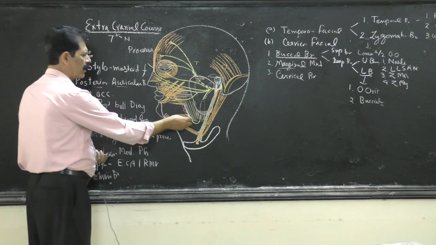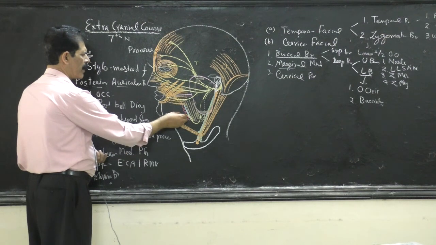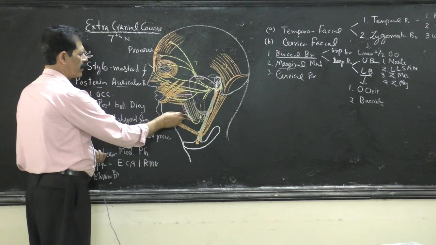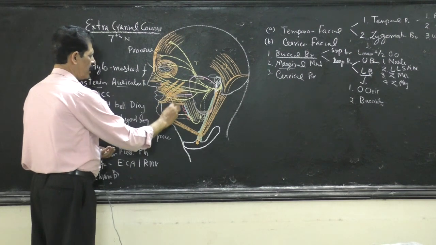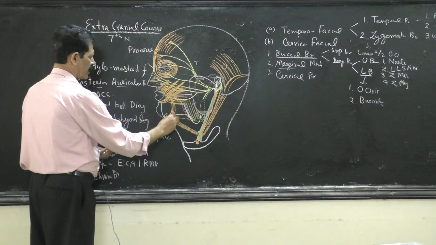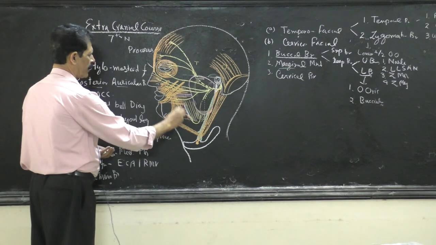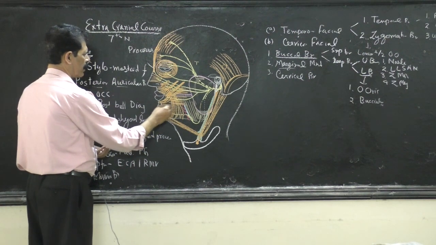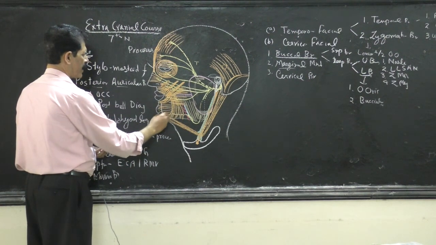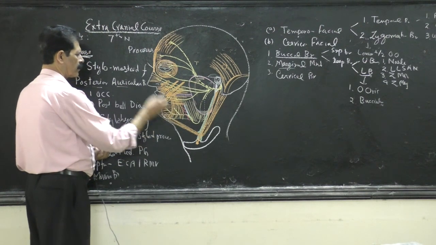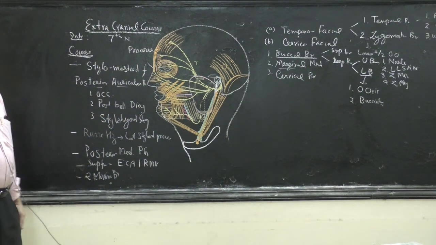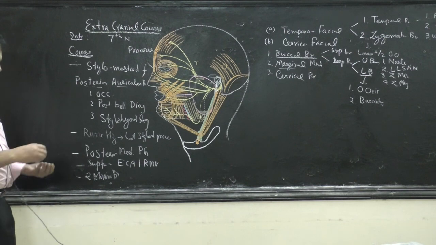and then it runs near the lower border of the base of the mandible, and here it supplies the muscles. One is the depressor anguli oris, and another is the muscle of the chin, that is the mentalis. So it supplies two muscles, mentalis and the depressor anguli oris, or the weeping muscle. So this is how the facial nerve branches.